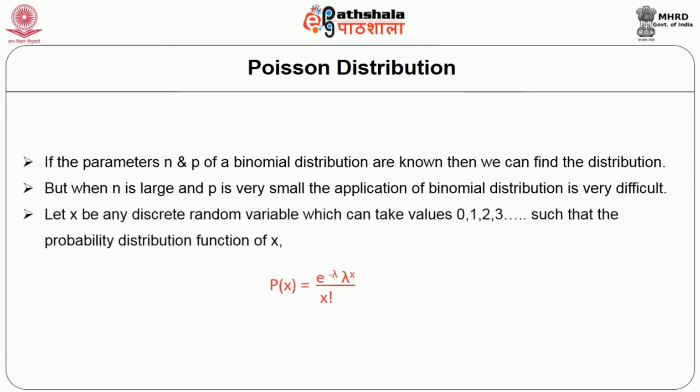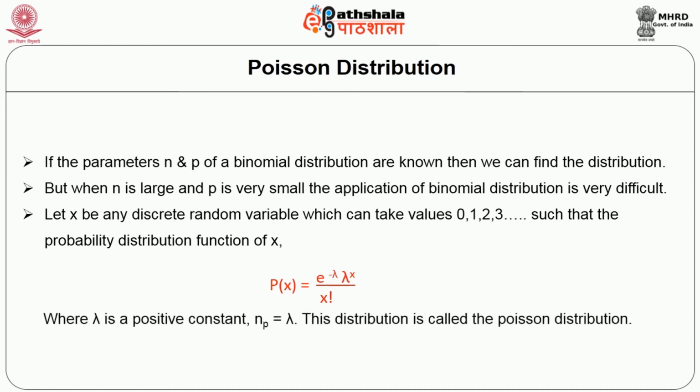Let x be any discrete variable which can take values 0, 1, 2, 3 up to infinity. Such a probability distribution function of x is, for example, P(x) = e to the power of minus lambda, times lambda to the power x, divided by x factorial, where lambda is a positive constant and np equals lambda. This distribution is called a Poisson distribution.